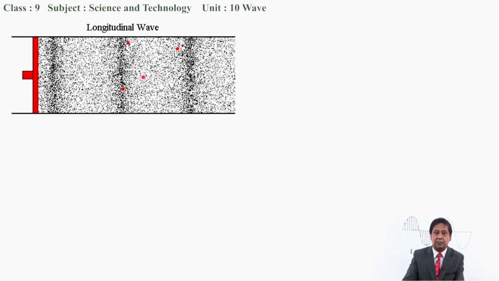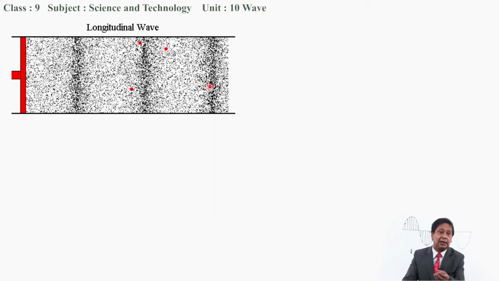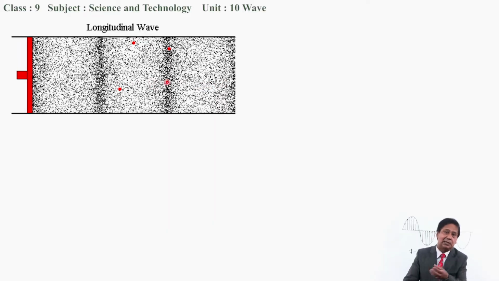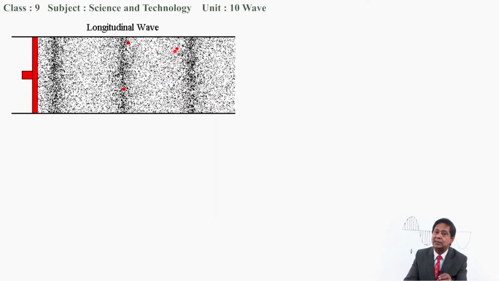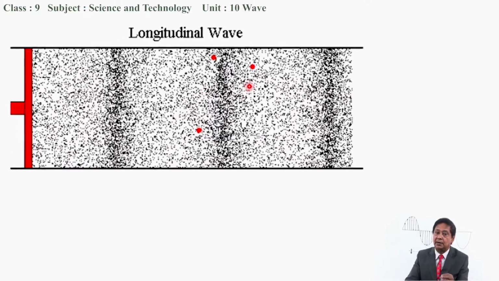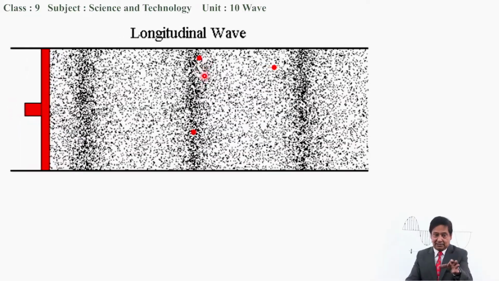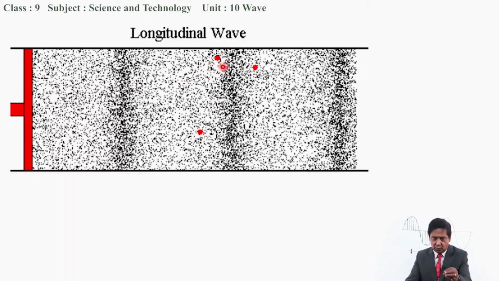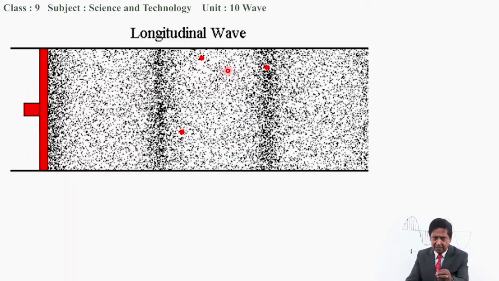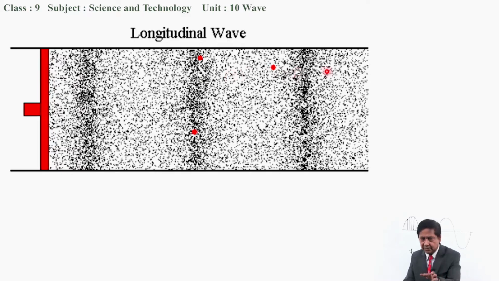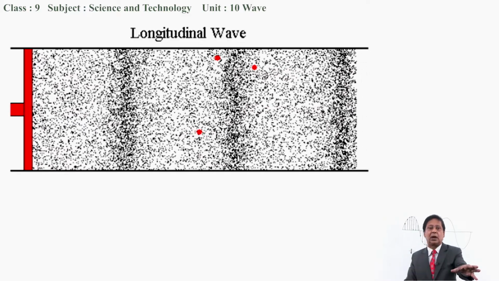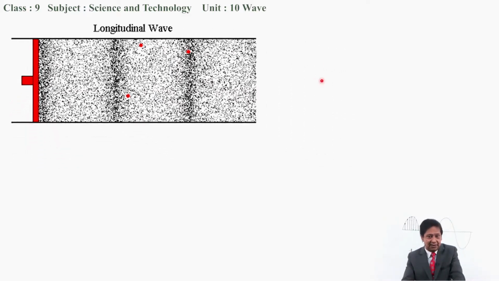Back and forth motion means that in whichever direction the wave is traveling, the particles vibrate in the same direction. These points seen in the air move forward and backward, but energy is handed over and travels. This way a longitudinal wave is produced.